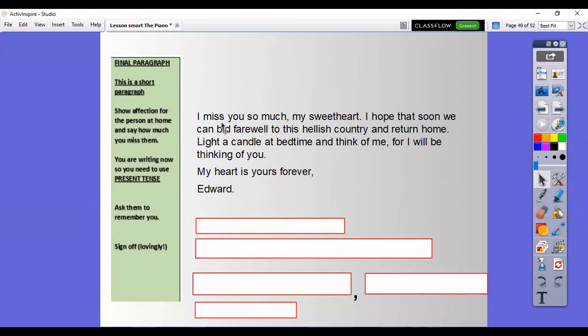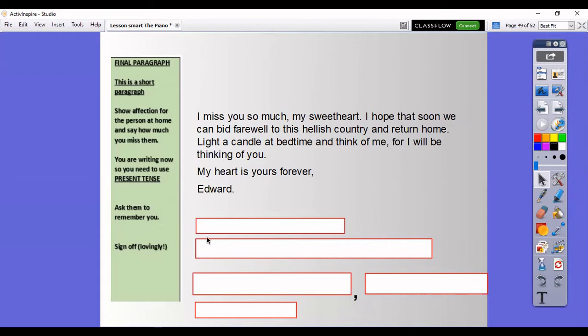I miss you so much, my sweetheart. I hope that soon we can bid farewell to this hellish country and return home. Light a candle at bedtime and think of me, for I will be thinking of you. My heart is yours forever. Edward.